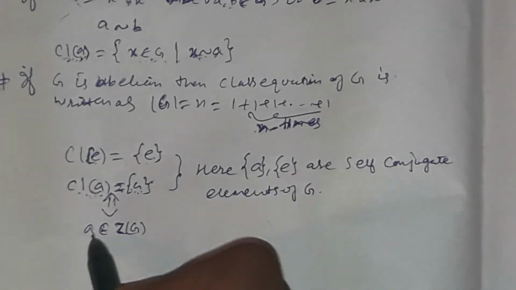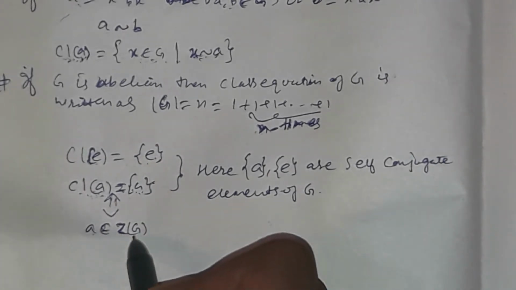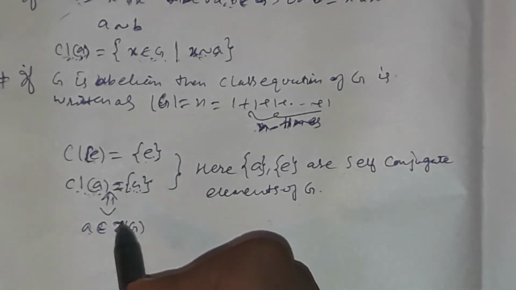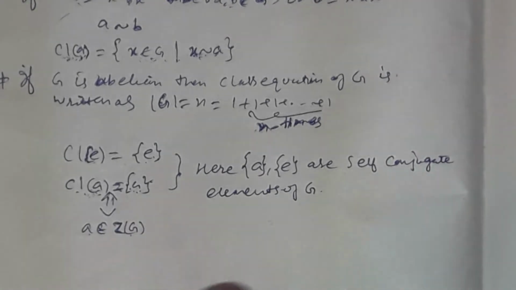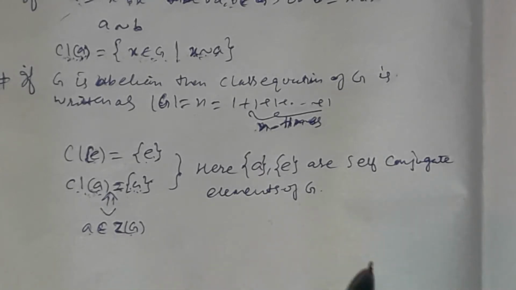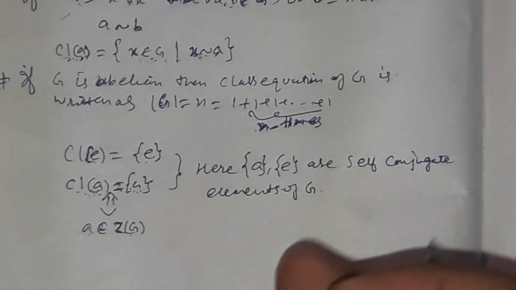If any element belongs to the center of the group, that is the same as saying that its conjugate class contains only itself. So we can also define, in other words, the set of all the self conjugate elements of any group as the center of the group, called ZG.